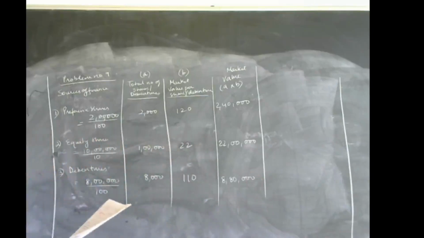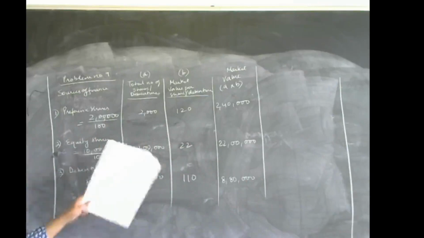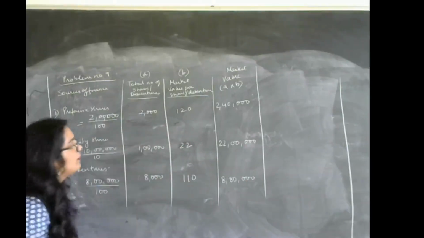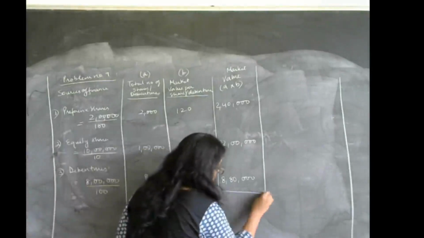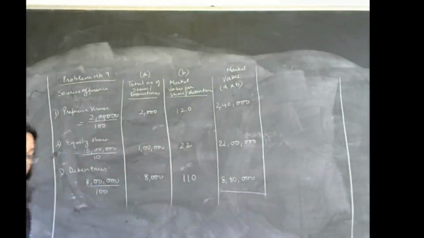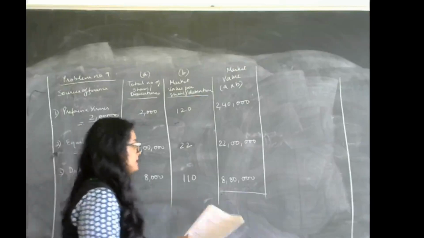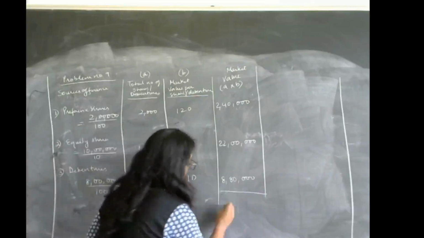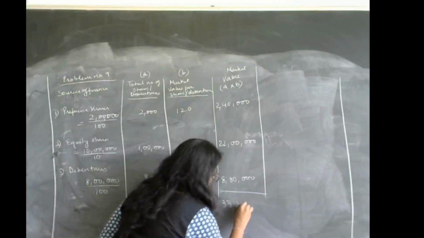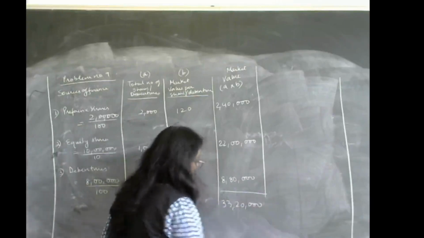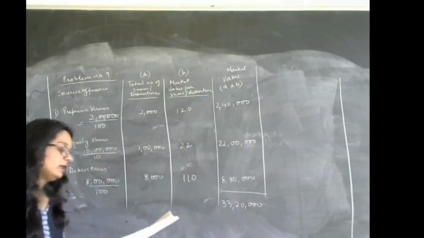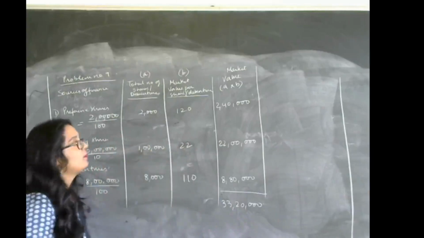Okay. So these are the final values that you get, that is the market value. Now since you know the market value, it's very easy to find out the weights, isn't it? So 22 lakhs plus 2 lakh 40,000 plus 8 lakh 80,000, it comes to around 33 lakh 20,000. Right? Now you have to find out the weights.